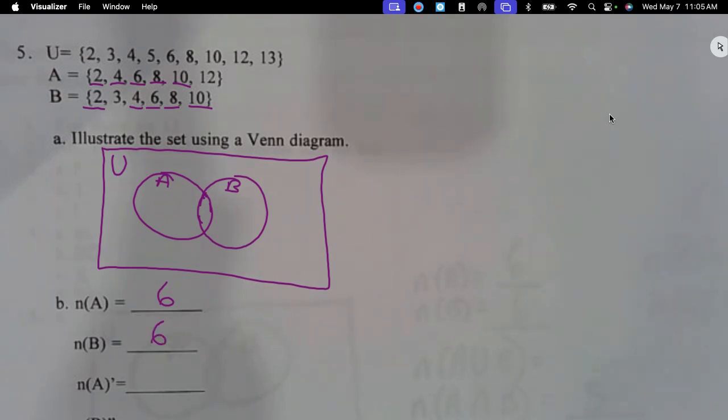How many are not? Now, when you go to not A, let's look at the universal set. How many are in the universal set? 2, 4, 6, 8, 9. Does everybody see that there's 9 total numbers in this whole set? So I'm looking at 9, and how many were in A? 6. So how many are not in A? 3. That makes more sense.